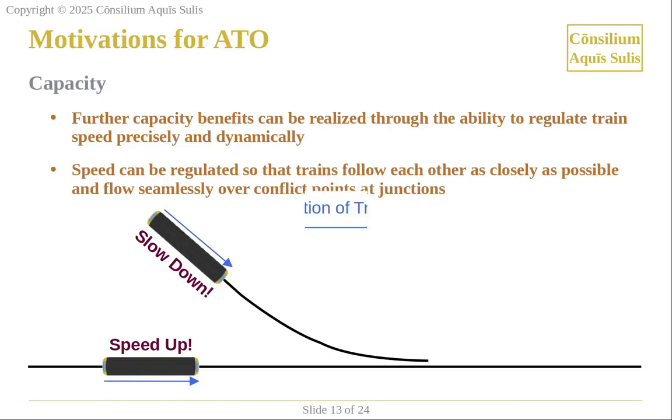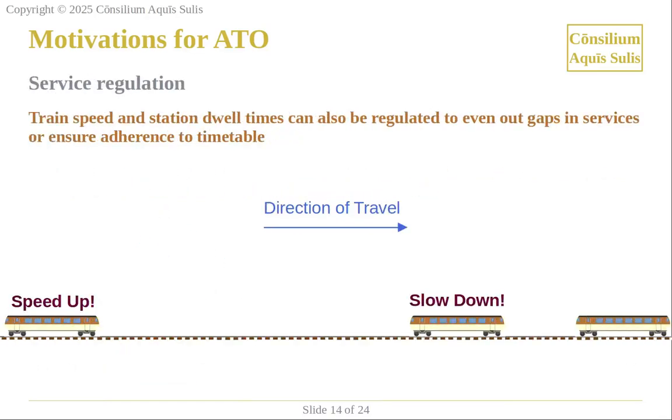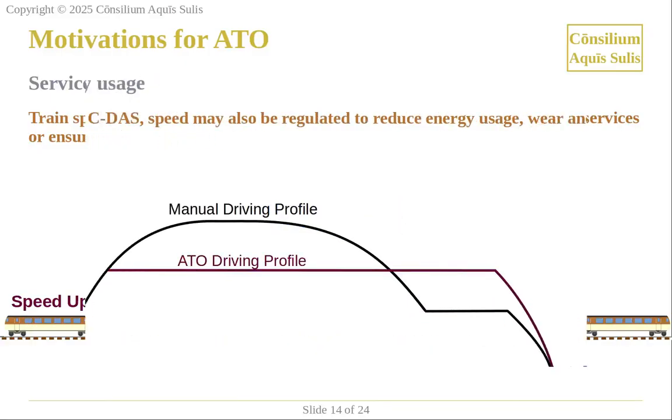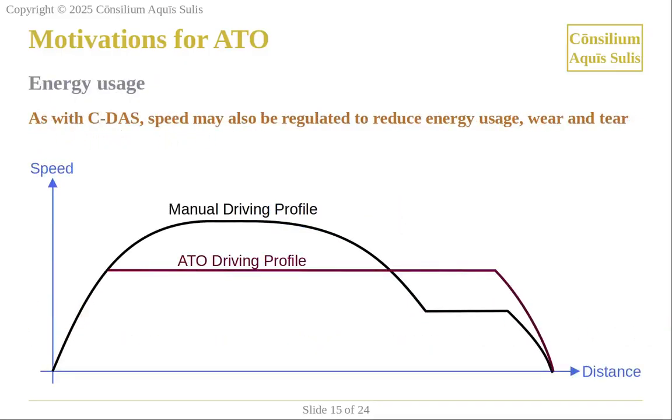Similarly, on plain line train speed and station dwell times can be regulated to even out gaps in services or ensure adherence to timetable. ATO, like connected driver advisory systems, can also regulate speed to reduce energy usage, wear and tear.